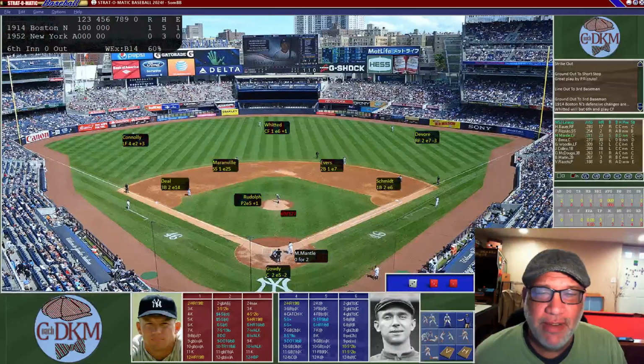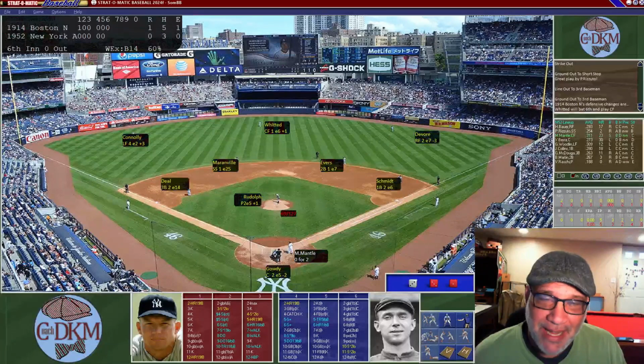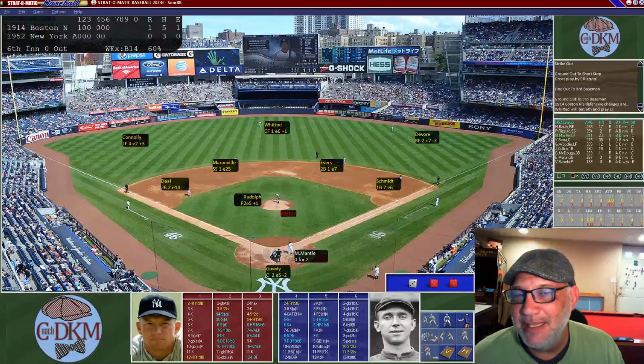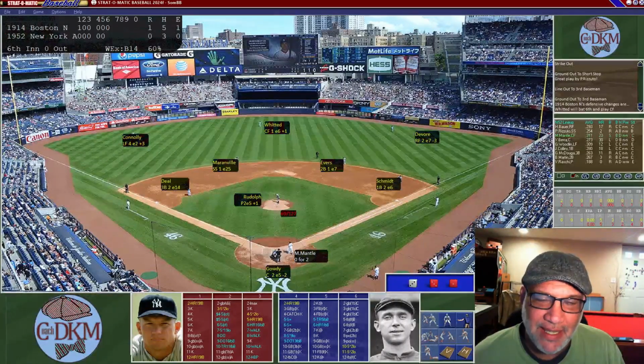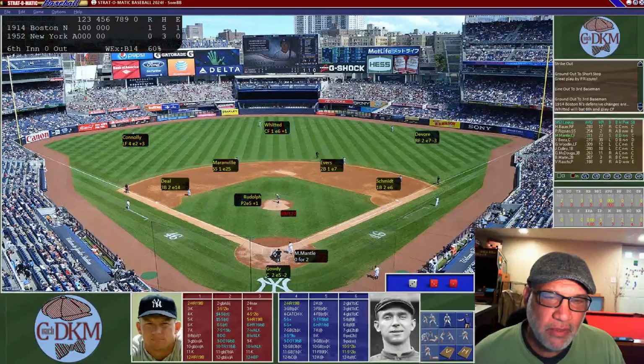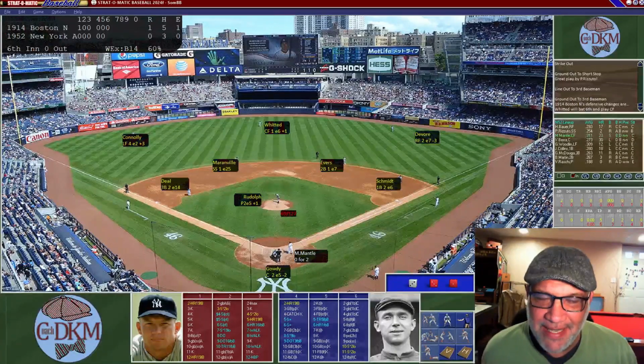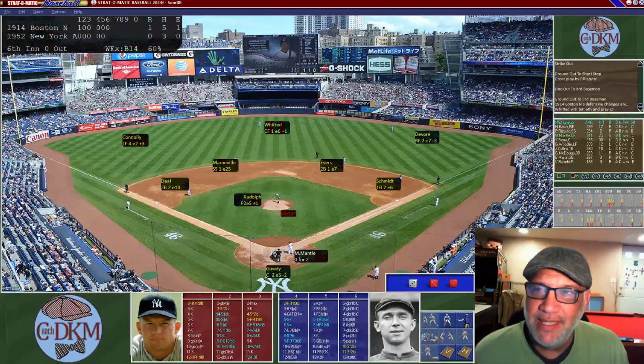It looks like the Braves are going to bring in Possum Whited. That's right, Possum is his nickname, and he is going to be the center fielder. He obviously is very good defensively, as he has a range of 1, an error rating of 6. He has a +1 arm. They're obviously not losing anything defensively. So we go into the bottom of the 6th.